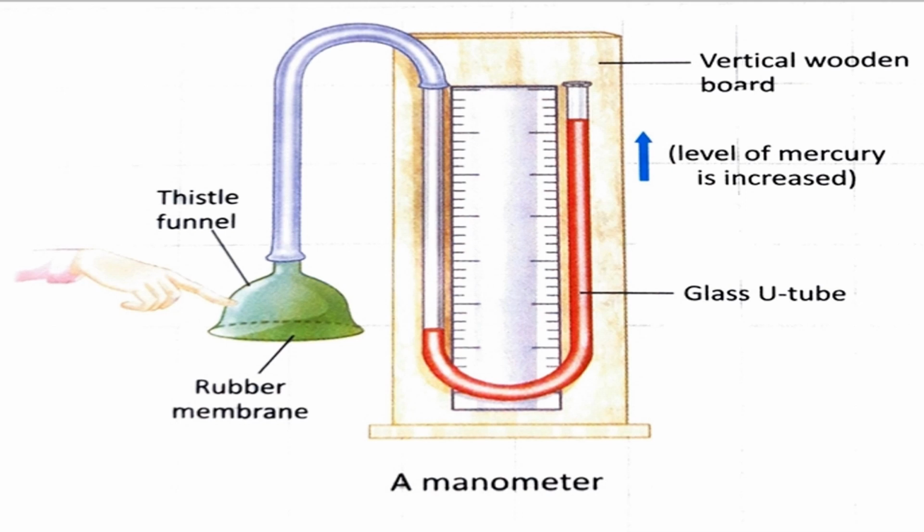So how can you find the amount of pressure exerted by this liquid? The reading recorded in that scale. You can see the scale's reading and find the amount of pressure exerted by this liquid. Children, this is activity 3. From this we can measure the pressure exerted by the liquid. So can you all understand about this manometer?